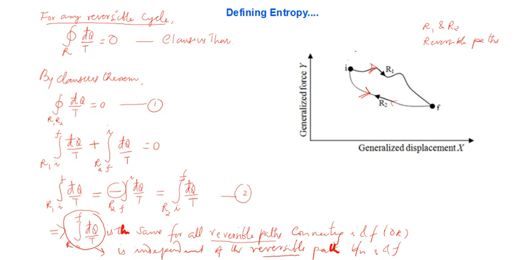If you define a new thermodynamic function having a value s I at the state I and s f at the state f, such that whether you move along the path R1 or along the path R2, R1 and R2 being reversible, the difference between SF and SI will always be independent of the path followed, and that difference is given by the integral d bar q over t from I to f. Okay, so that is the way in which it is defined.